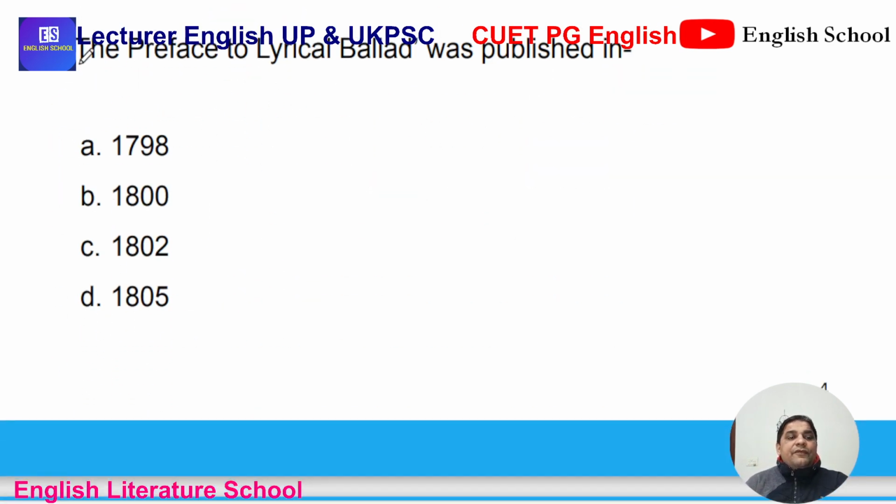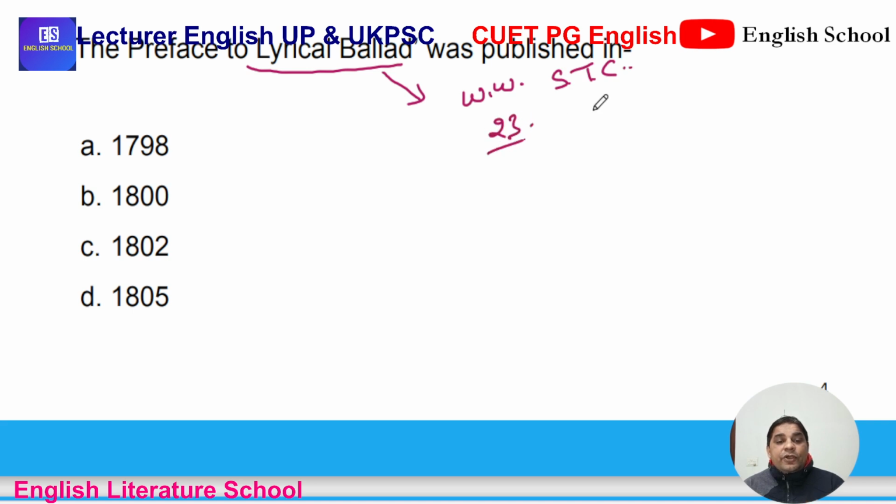Question number 8, the Preface to Lyrical Ballads was published in. This is one of the basic questions, and you must know everything about this work. Lyrical Ballads was a joint venture by W. Wordsworth and S.T. Coleridge, a collection of 23 poems, 19 by Wordsworth and 4 by S.T. Coleridge, and it appeared in 1798. The publication of Lyrical Ballads is the beginning of the Romantic era.